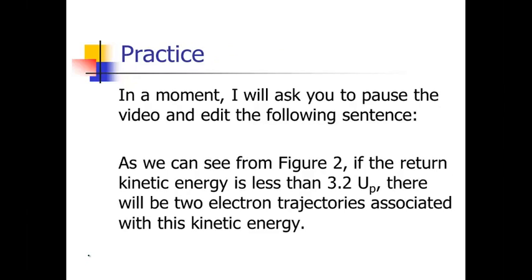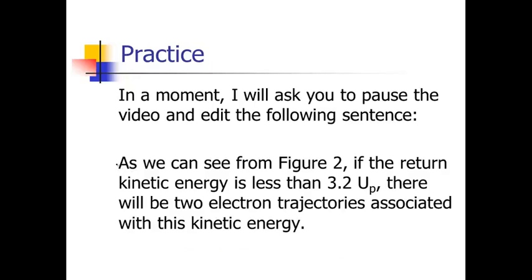Okay, one last example here. It says, as we can see from figure 2, if the return kinetic energy is less than 3.2 UP, there will be 2 electron trajectories associated with this kinetic energy. So go ahead and pause the video and edit that on your own, and then we'll talk about it afterwards. So let me show you my edit for this sentence. Again, you might not get exactly the same thing, but hopefully you're cutting a lot of the same words.